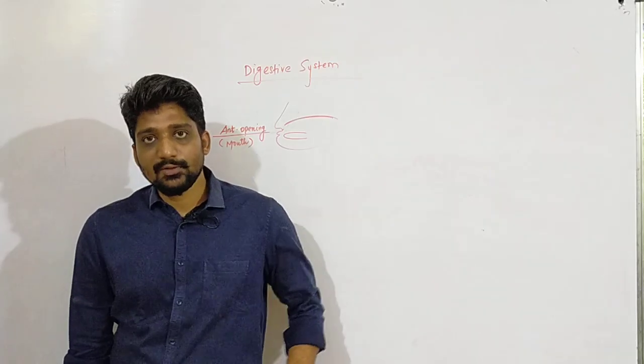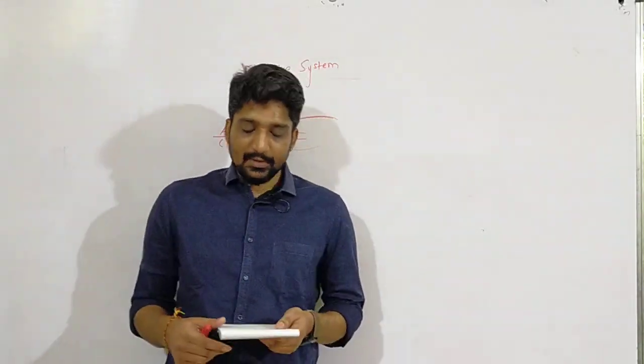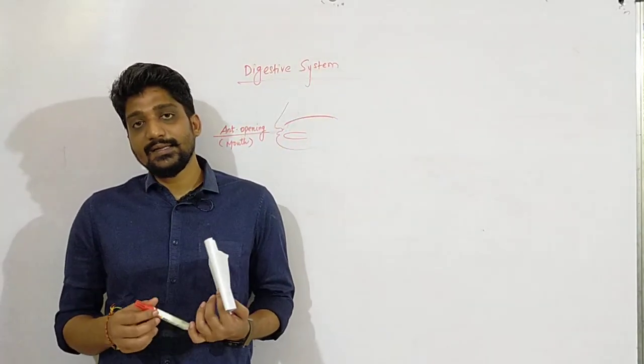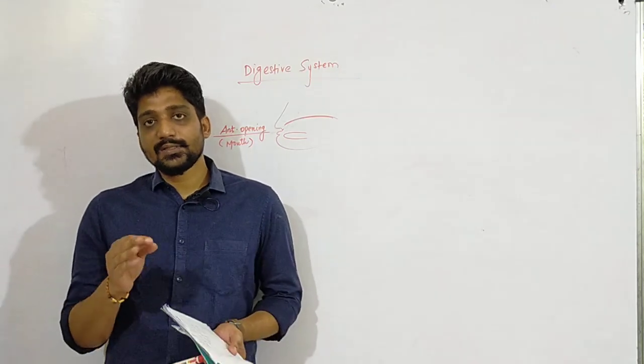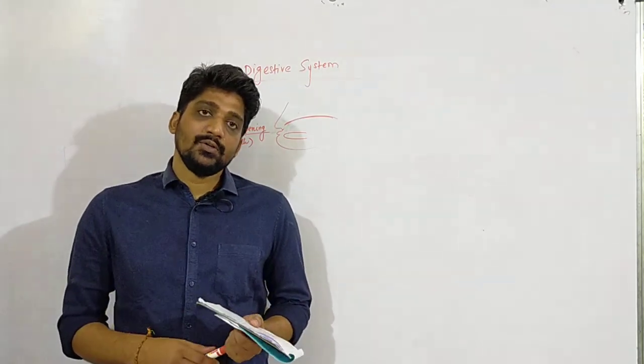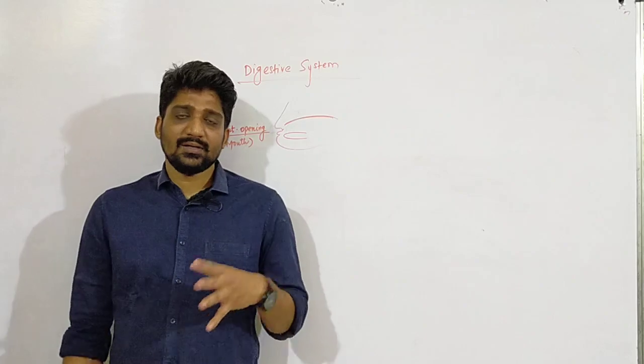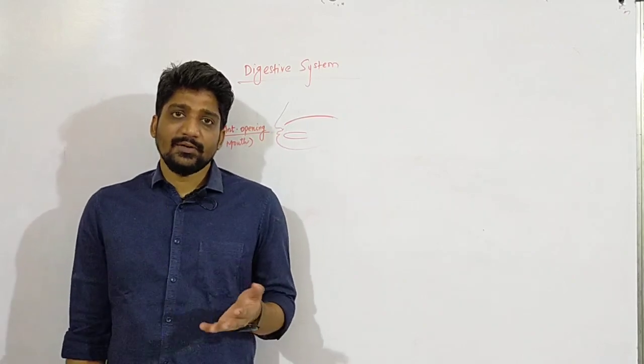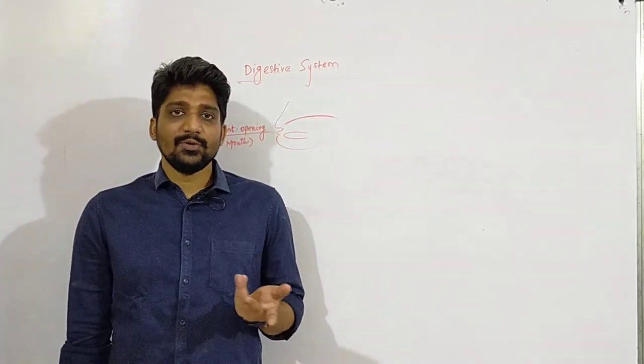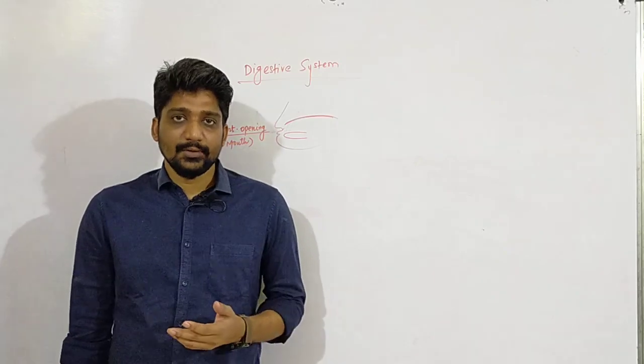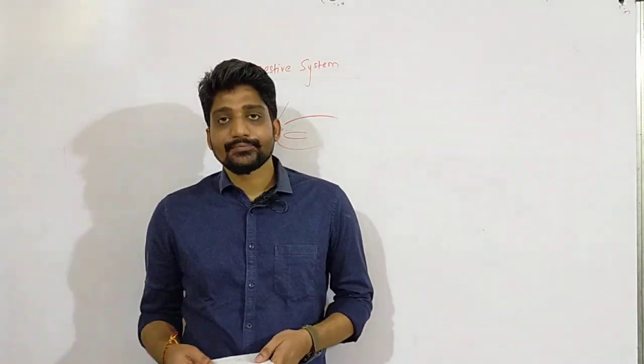As to why I have chosen human physiology, there is a reason behind it. Because in the last year 2019 NEET examination, 20% of the questions were from human physiology. That comes to somewhat 18 questions. So if you are able to do those questions very well, you will be able to score a healthy score. Okay, so let's start now.